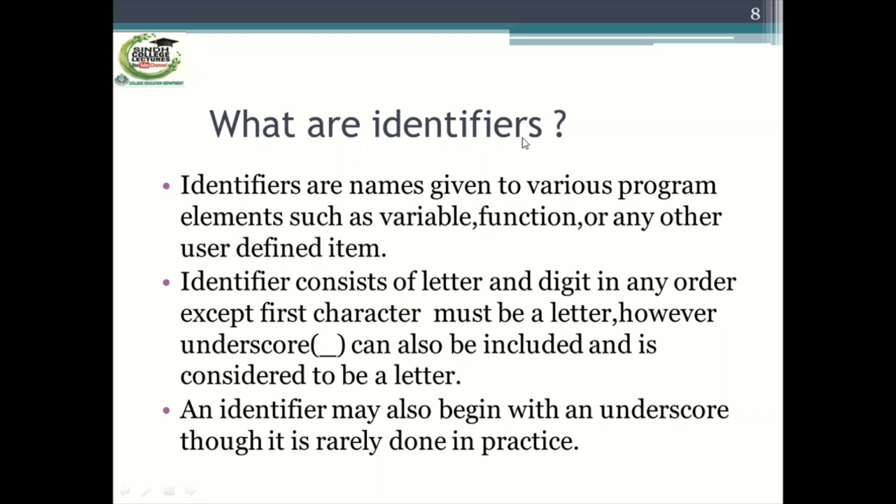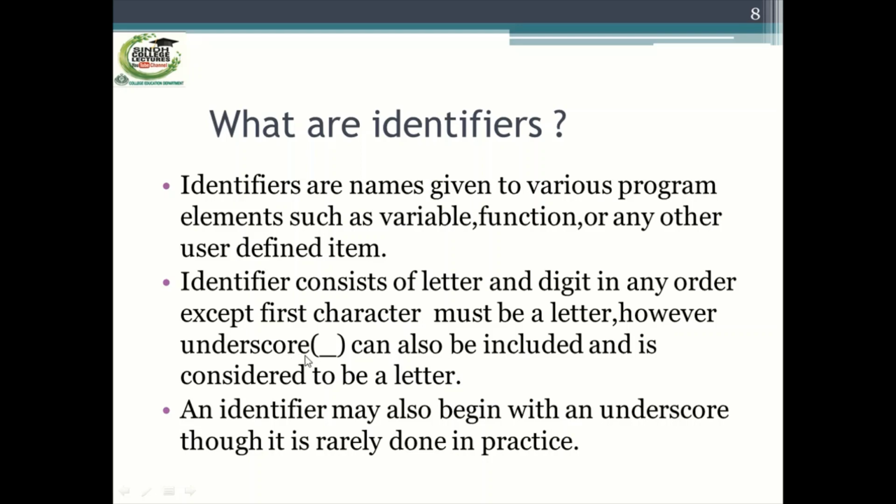What are identifiers? Identifiers are names given to various program elements such as variables, functions, or any other user-defined item. An identifier consists of letters, from capital letter A to capital letter Z and small letter a to small letter z, and digits from 0 to 9, in any order except the first character must be a letter.